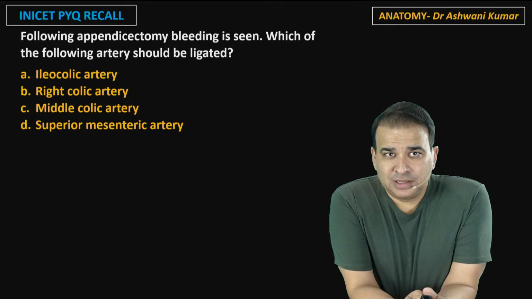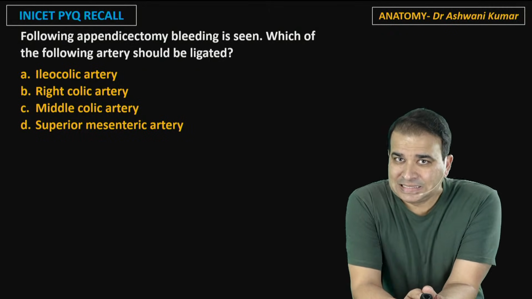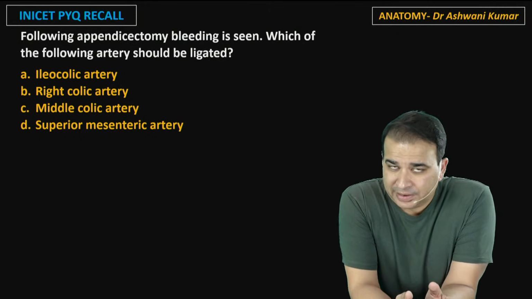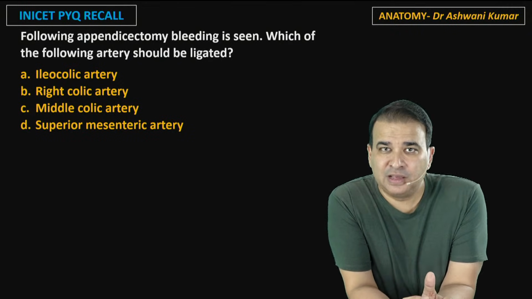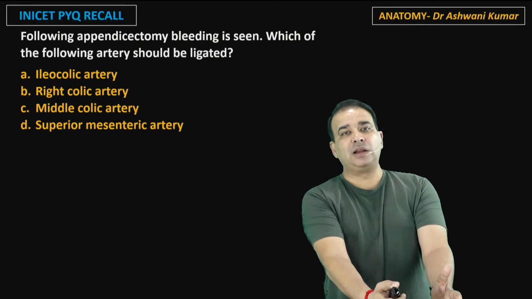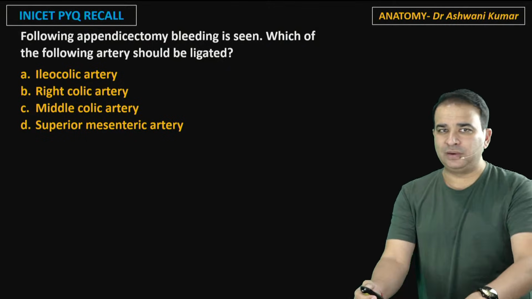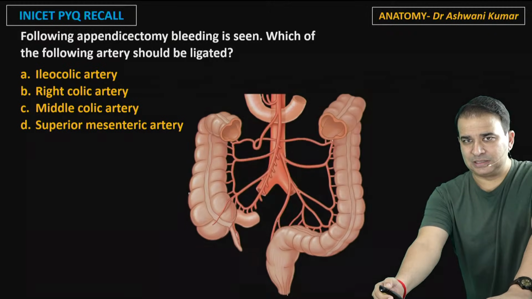Then we have this question here: following appendectomy, bleeding is seen, which of the following arteries should be ligated? Now, it is an appendectomy, so obviously the appendicular artery is bleeding. If the appendicular artery is bleeding, we just need to know where the appendicular artery is coming from, guys. So let me just put this picture here. Now the answer for this is the iliocolic artery.